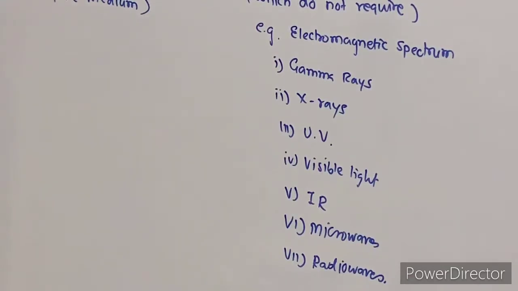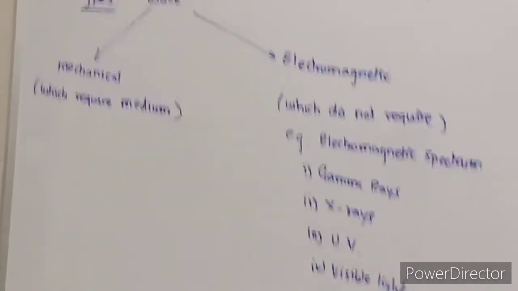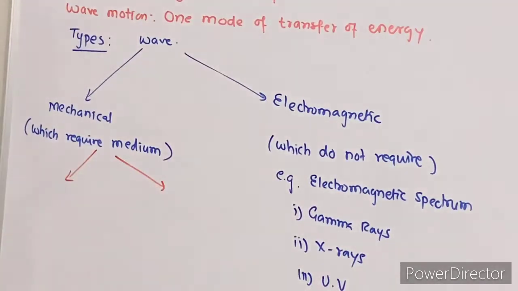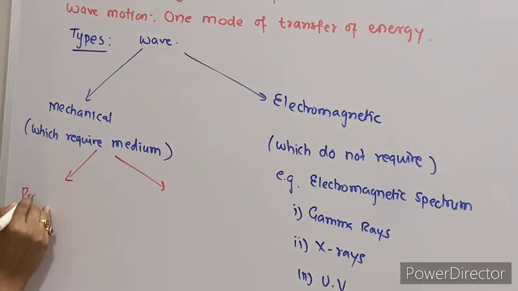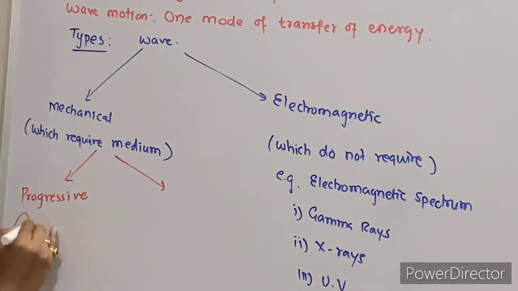Now today our chapter is not about this part. We are discussing mechanical waves. These mechanical waves are further divided into two parts. One is the progressive wave. Progressive waves are those which continuously move from the source.